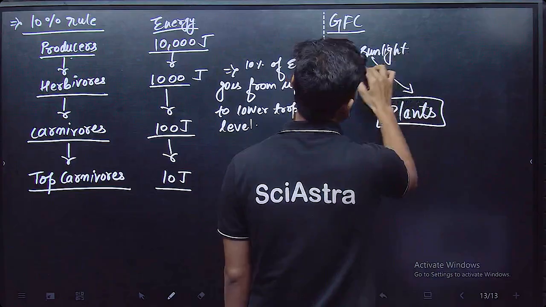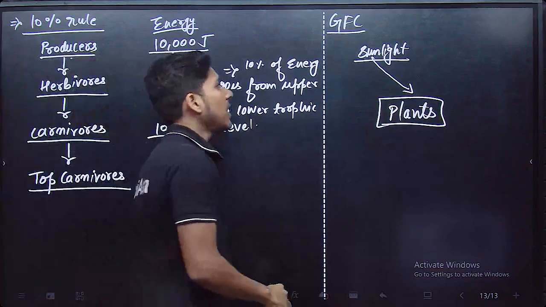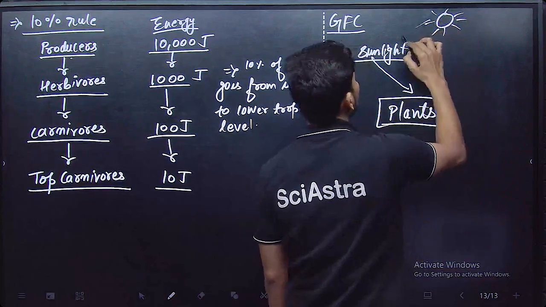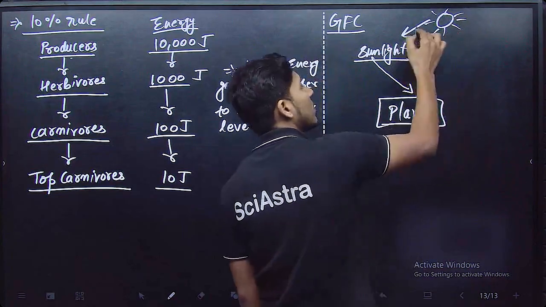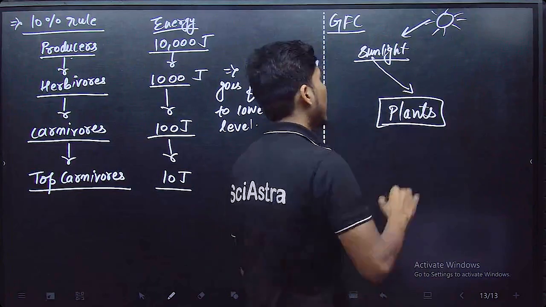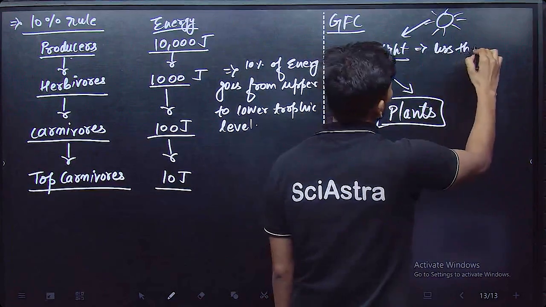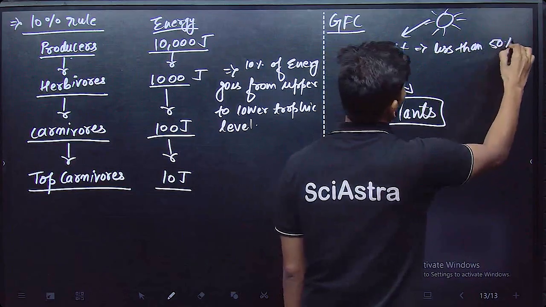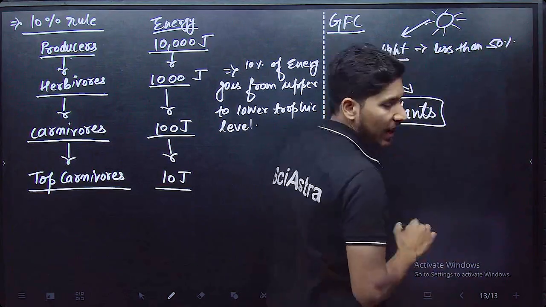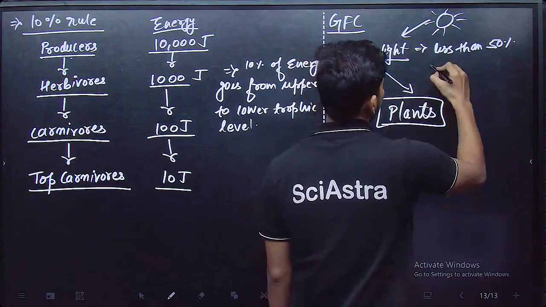Sunlight comes from the sun, and the sun gives sunlight to the plant, but not all sunlight is photosynthetically active. Less than 50% of sunlight is photosynthetically active radiation.